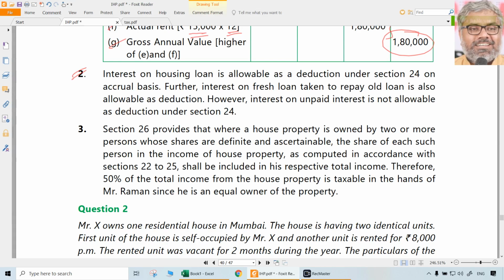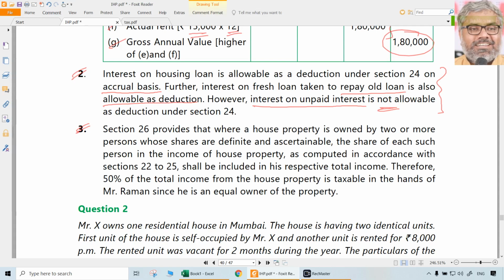Now points to be noted here, important ones. Interest on housing loan is of course allowed as deduction under 24 on accrual basis. So payment of 21,000 is irrelevant. Further, interest on fresh loan taken to repay the old loan is also allowable as deduction. That is also what we have given as 5,000 rupees. However, interest on unpaid interest is not allowable as deduction under section 24. This is the important point to be applied in this entire question. Remaining things are straightforward.